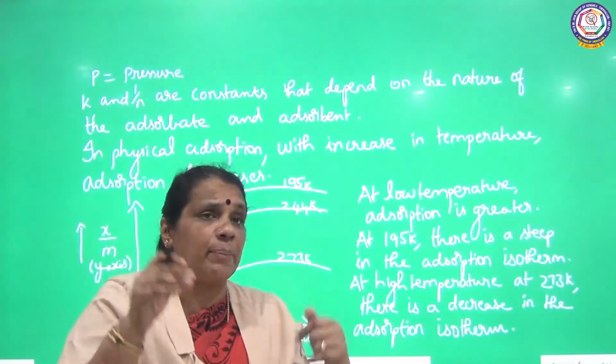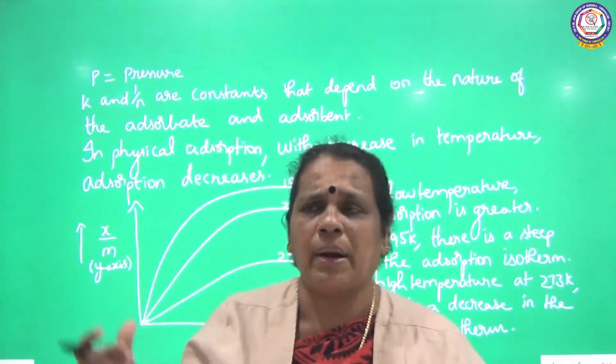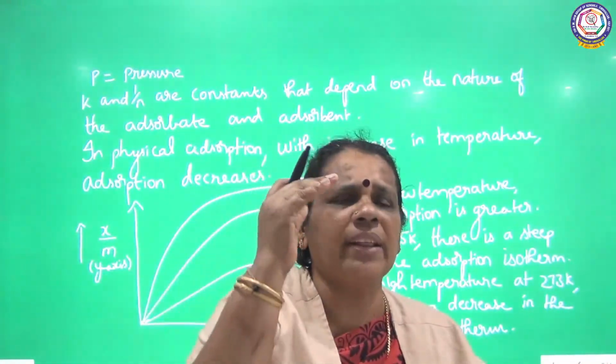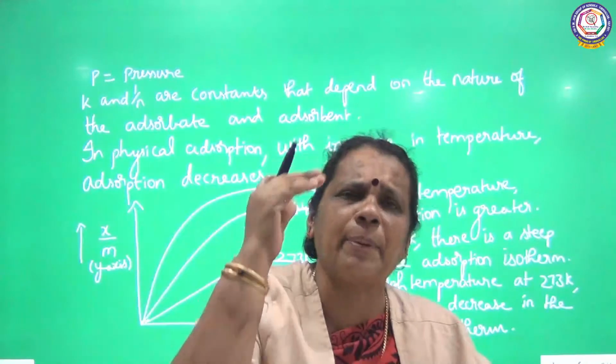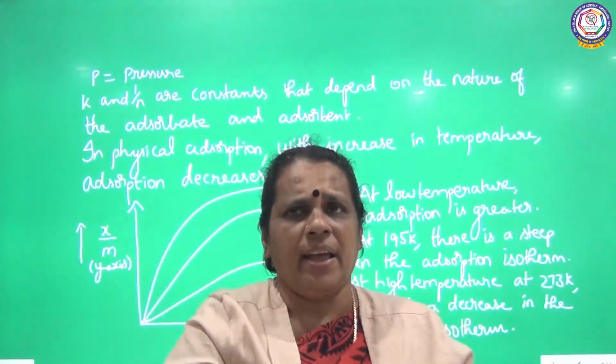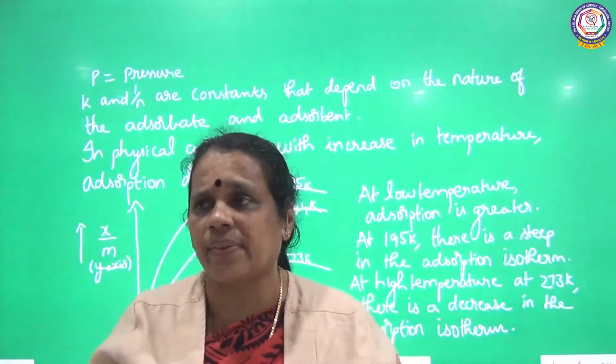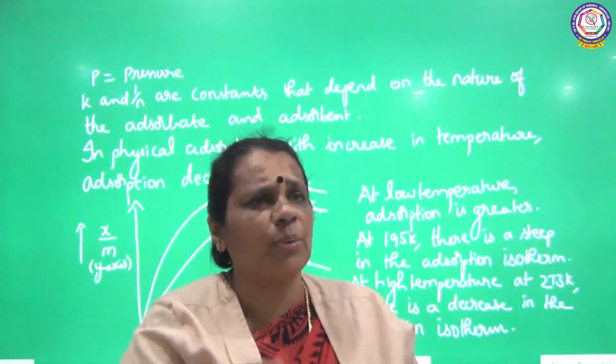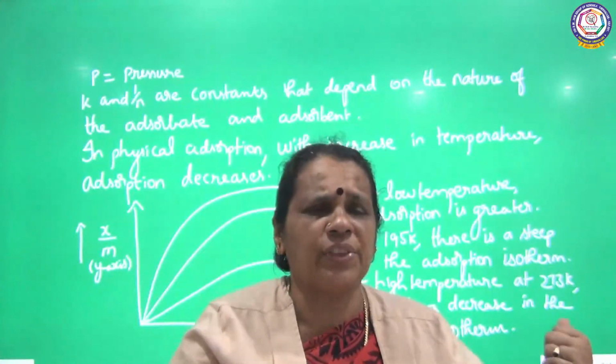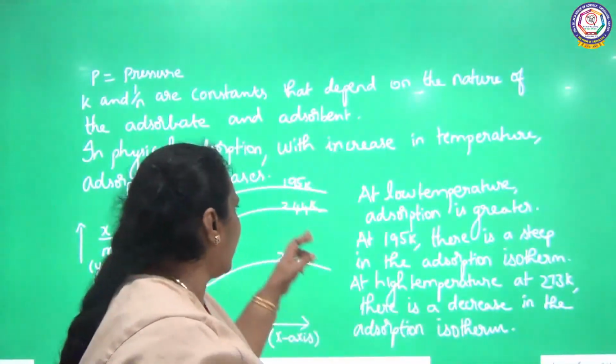Definitely with increase in pressure adsorption will become greater. But at a fixed pressure, when there is an increase in temperature, adsorption decreases.